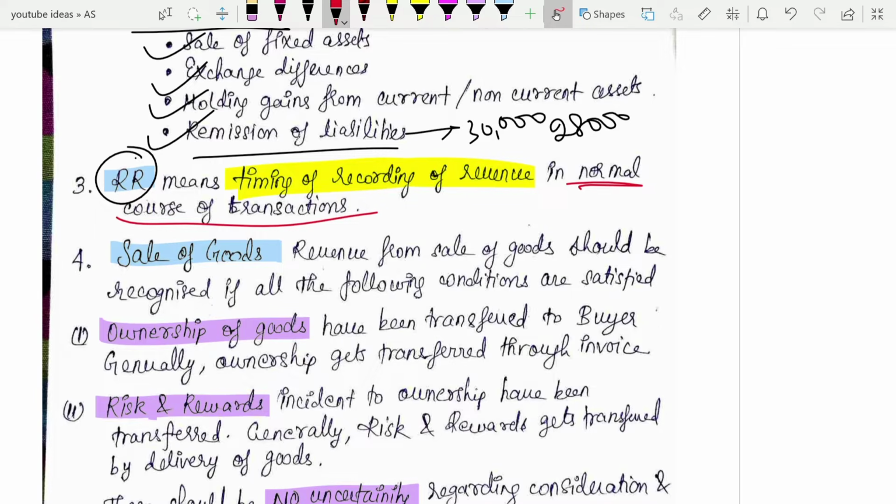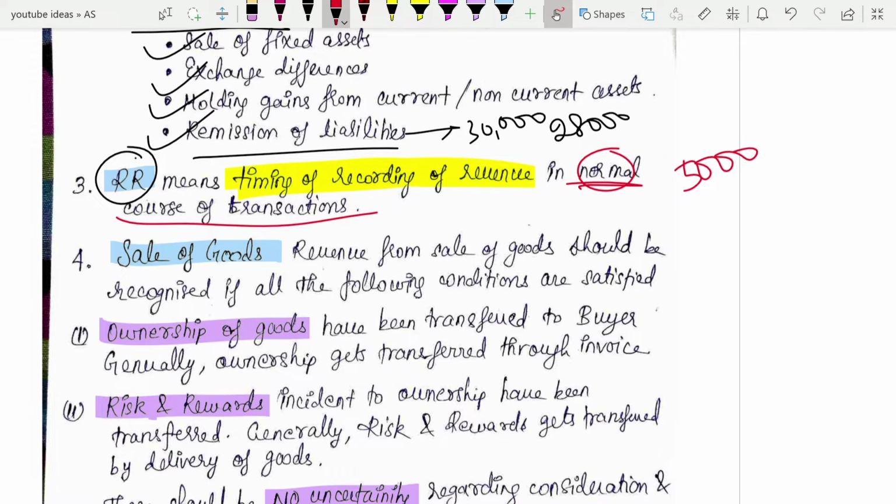Or in case there is any delivery of goods that I have to make, that means a customer has ordered around 5,000 packets of Hide and Seek to their home. Will I record the revenue at the time when they call and place the order itself? Or once they receive the goods? Or when I make the delivery? So there may be different kinds of situations, right? In a normal course of transactions, the timing at which you record the revenue is what we are going to understand here. That is what the standard on revenue recognition covers.